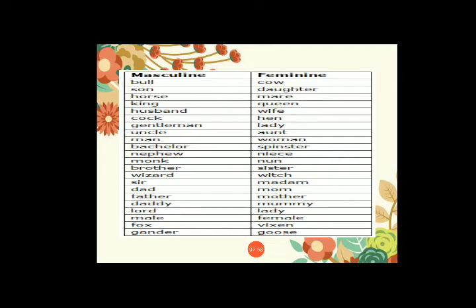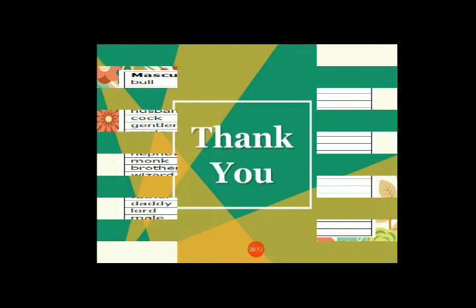All these come in the category of masculine and feminine gender. So students, in this video, we learned about the different types of noun and gender. I hope you understand. So revise it and practice the exercises by yourself.